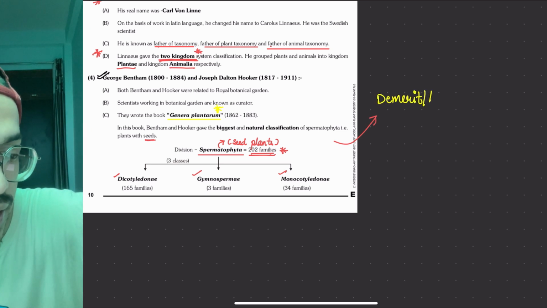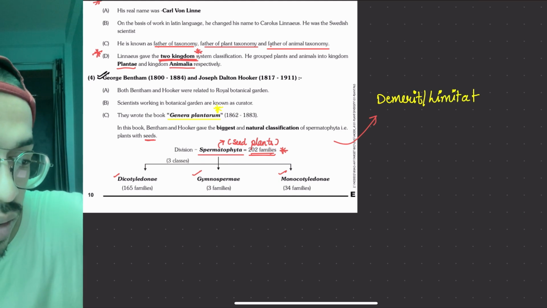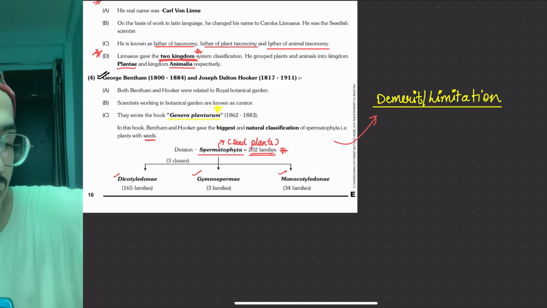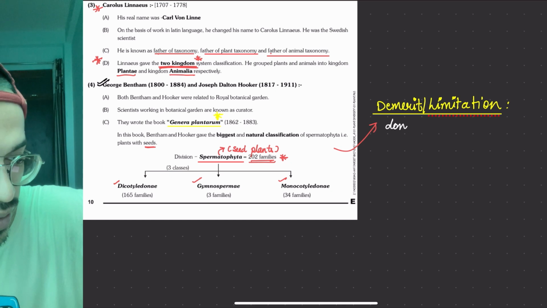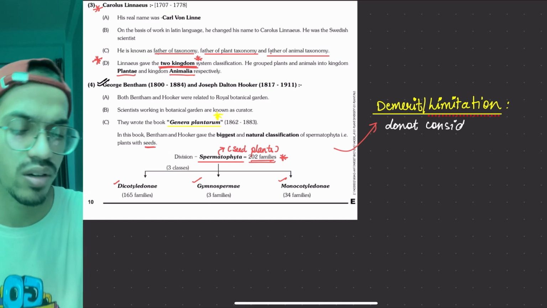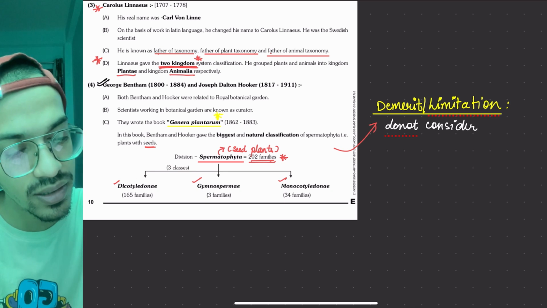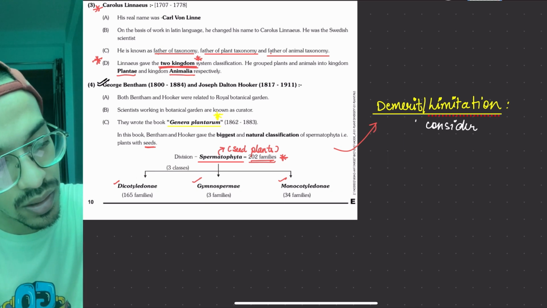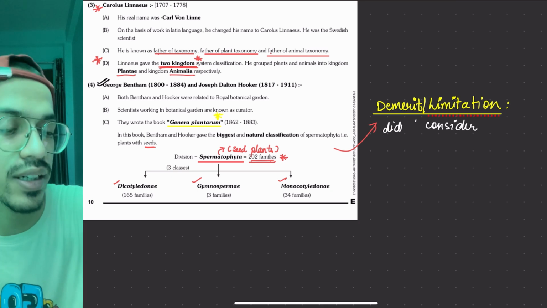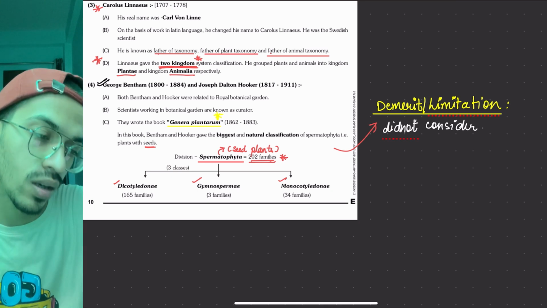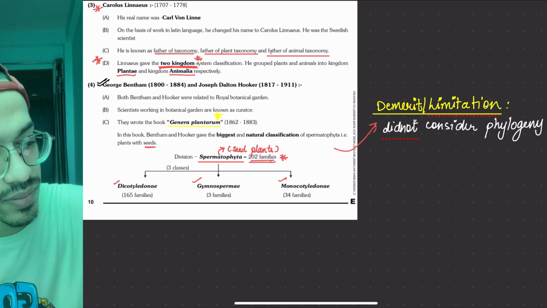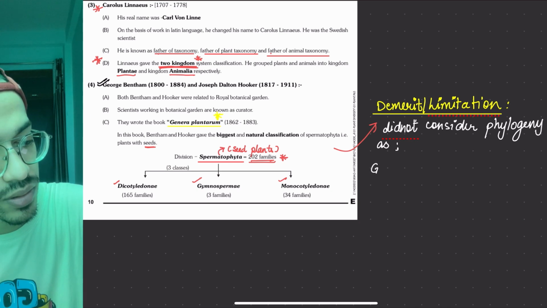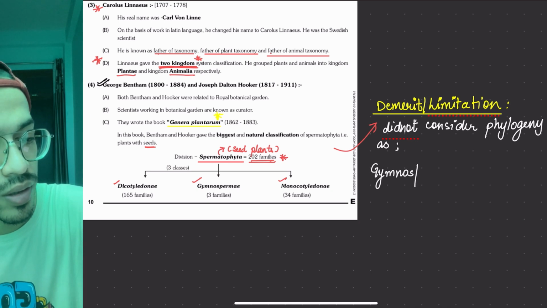The demerit or limitation of this was that it did not consider phylogeny as gymnosperms, then comes dicot, then comes monocot,